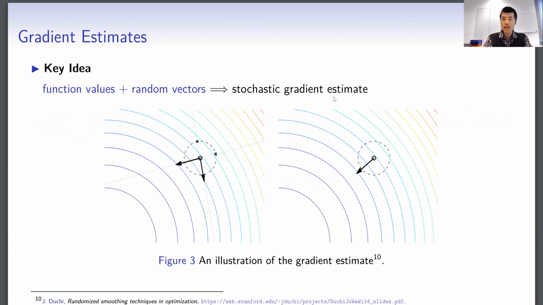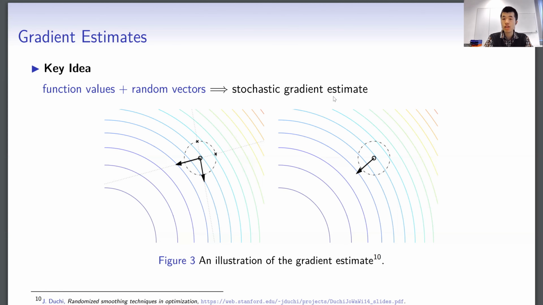purpose. The central idea is to use function values and then scale it by the random vector to construct a stochastic gradient estimate. For example, in the left figure, we want to estimate the gradient at the circle point. What we do is to evaluate the objective values at the neighboring points of this circle point.